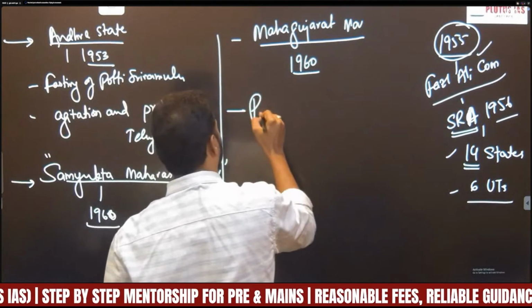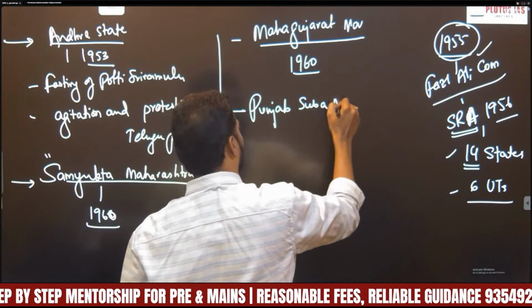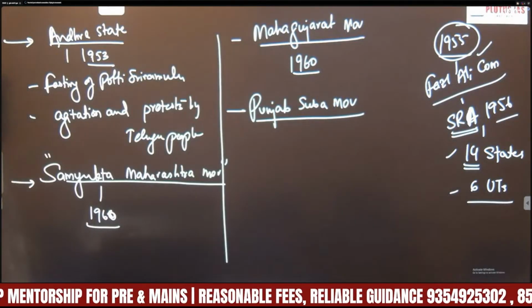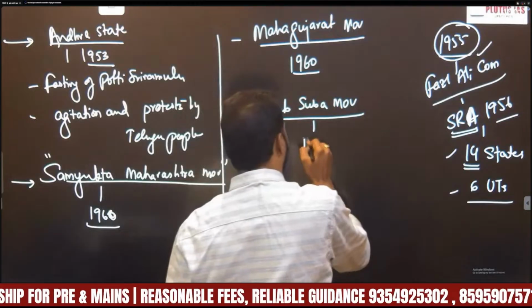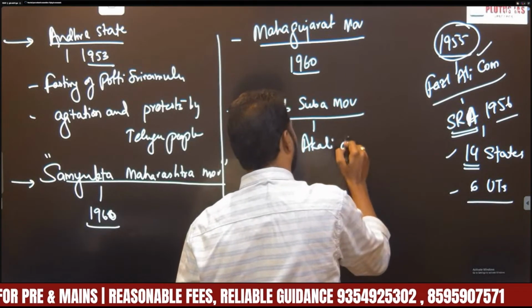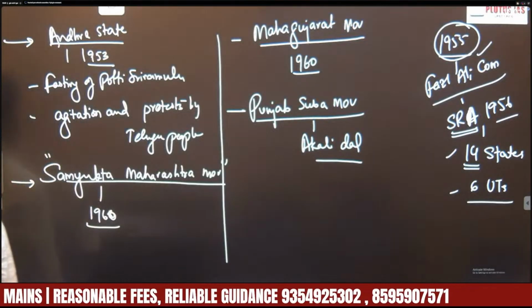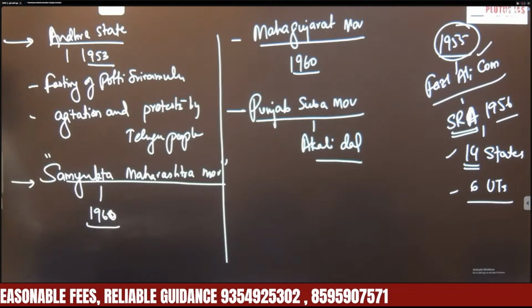Another is Punjab Suba movement. This is a movement led by Akali Dal. So Akali Dal demanded separation of Punjabi speaking people from Hindi speaking people.